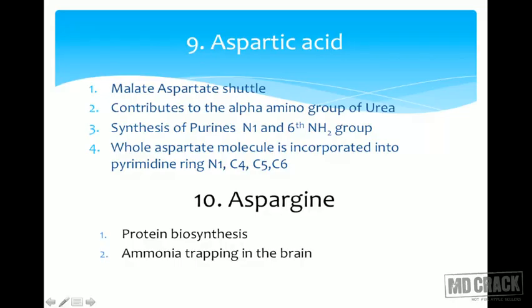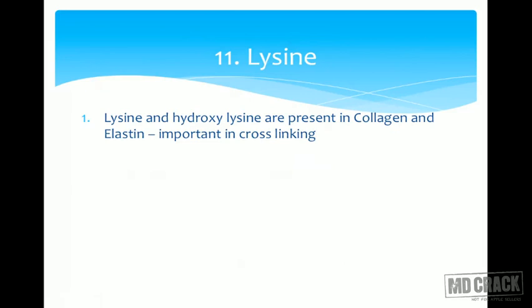Now let us look at asparagine. Asparagine is mainly used in protein biosynthesis and ammonia trapping in the brain. Again, we don't want ammonia toxicity, so the ammonia trapping in the brain also helps decrease ammonia toxicity in the brain by the formation of asparagine. Lysine. Now lysine and hydroxylysine are important in collagen biosynthesis.